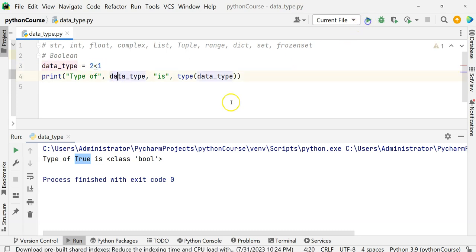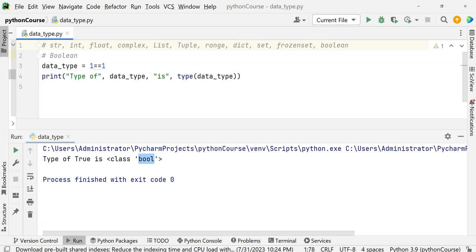So the answer will be false, and the type of false is Boolean. If you put 1 equal to 1, this is true because 1 is equal to 1. So this is a kind of Boolean data type. It will always have the value true or false, and these are generally used mostly in conditionals. So what we saw is the Boolean.